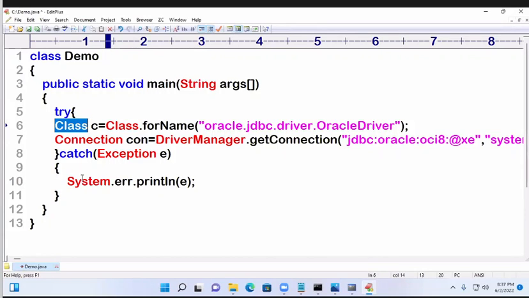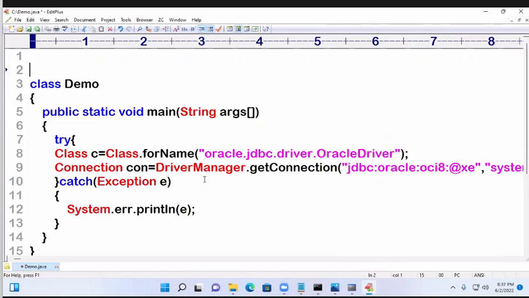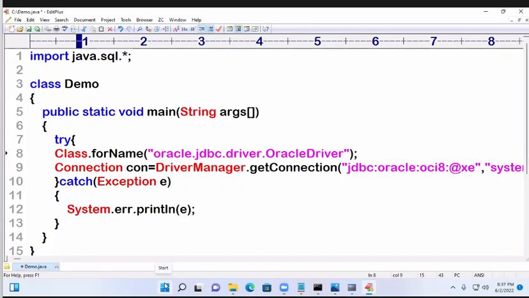The java.lang package. Is it required to import? No, because the default package is implicitly imported. The Connection interface is in which package? The SQL package. DriverManager is in which package? Also the SQL package. So is it required to import? Yes. Import java.sql.*. Now further, this c we don't require, so you can remove it. But this connection is required to perform the task, so that should be there.